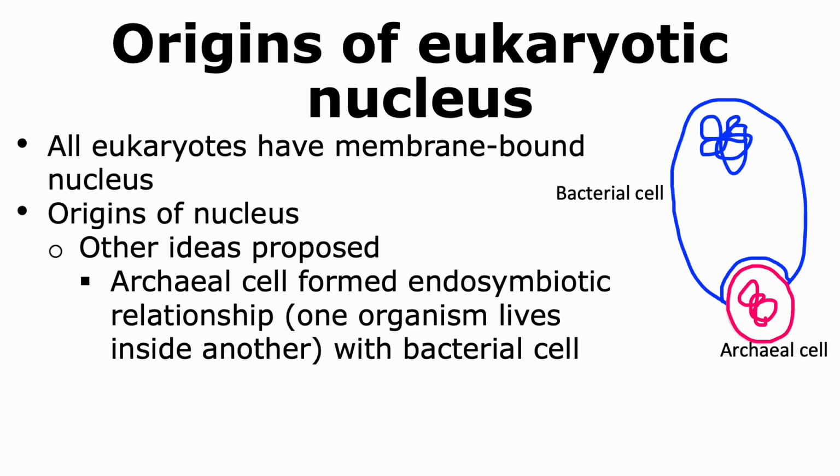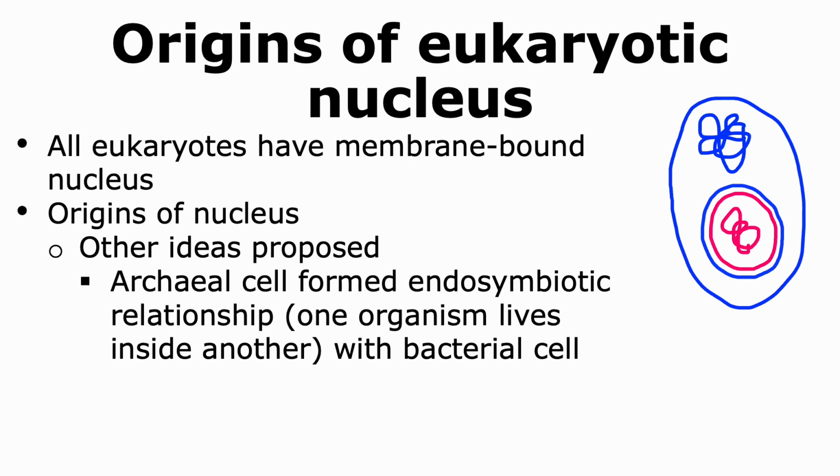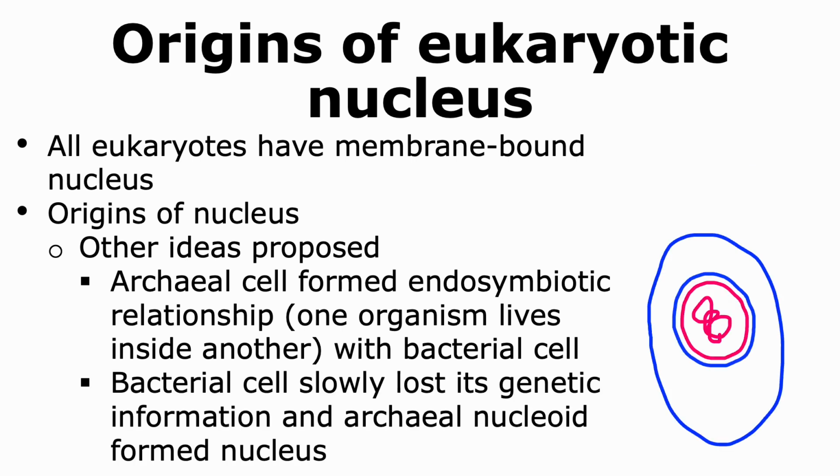Another idea that has been proposed is that an archaeal cell formed an endosymbiotic relationship with a bacterial cell. So in this scenario, the archaeal cell was internalized into the bacterial cell, and they both lived happily. Along with time, the bacterial cell slowly started losing its genetic information, and the archaeal nucleoid that was covered by the membranes of the archaeal cell finally formed the nucleus of that cell.